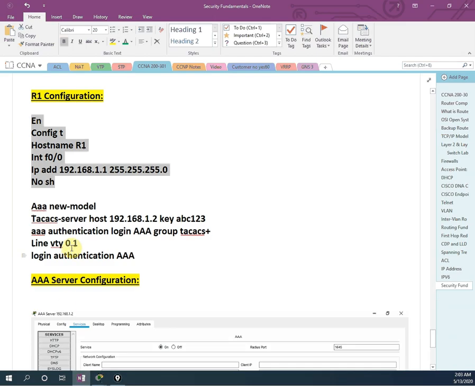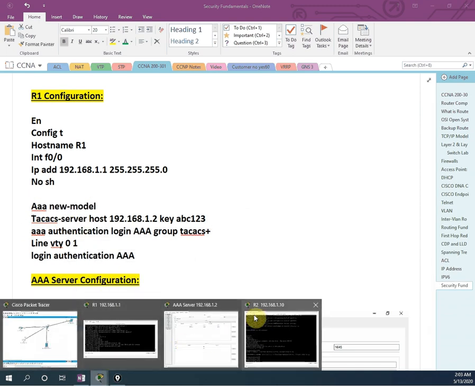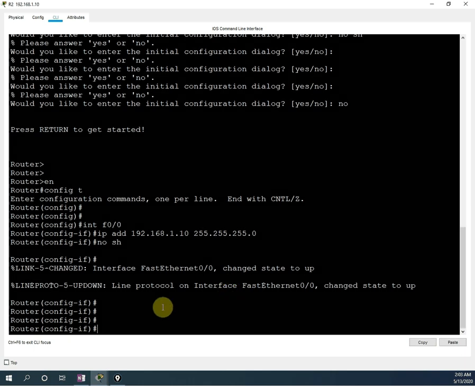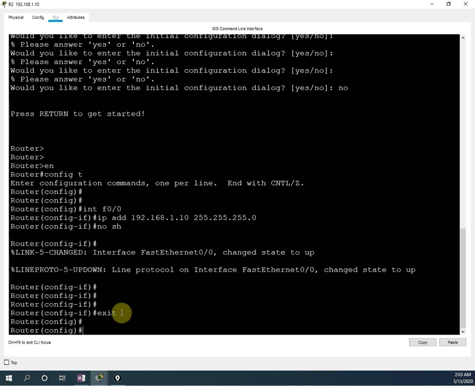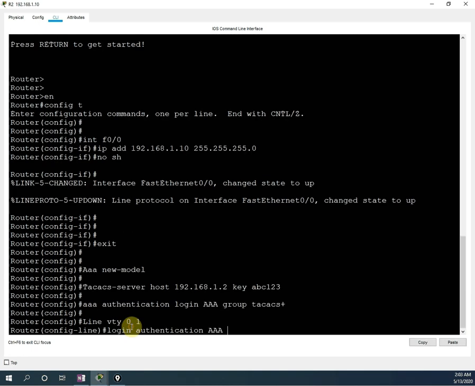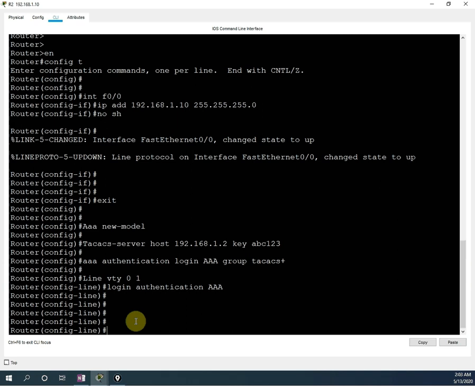Now this configuration we are going to copy paste, because this is our TACACS server, same IP address, same password I wrote, and this is the authentication list, and all we are using the same thing. So I will copy the configuration from here and paste in the router. In our organization also we are going to do this one time. We will create the file and copy paste. Okay, we are going to take the same username and password. I will paste here. See, everything is okay. So now all configuration is done.